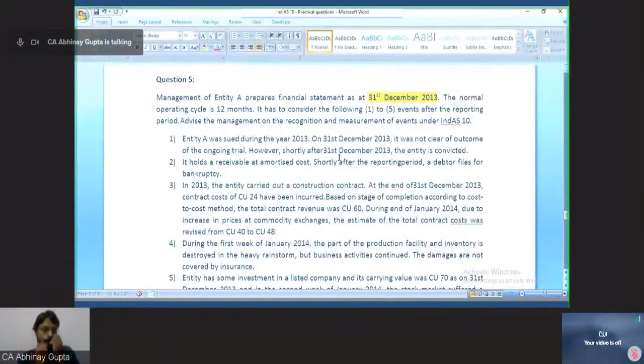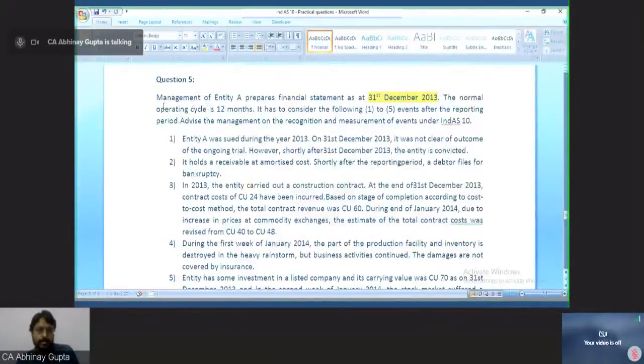So if the facts are not complete in the questions in the examination, for the bankruptcy case you always assume that evidence was there for the debtor, unless contrary facts are given in the question that the debtor was sound, the debtor was good at the balance sheet date but suddenly became insolvent, then don't assume that.